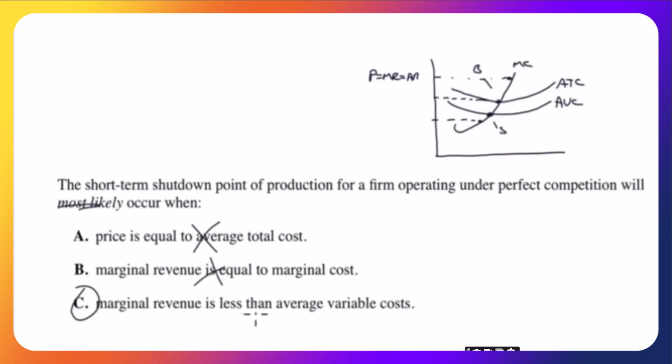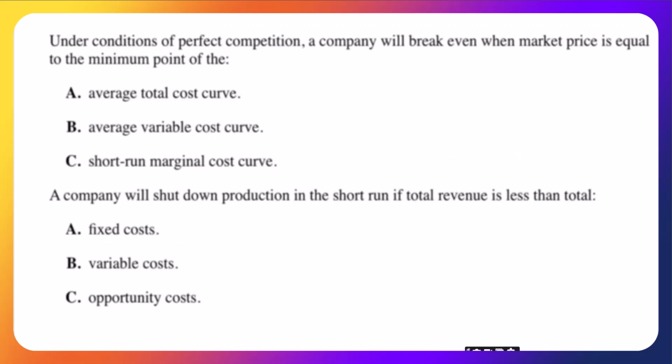Marginal revenue is less than average variable cost. That means if price is marginal revenue, the price is anywhere down here. Anywhere down here, these are all shutdown points. If that's the shutdown point, anything below that is also a shutdown point. So the short-term shutdown point of production, marginal revenue less than average variable costs, absolutely. It's under conditions of perfect competition.